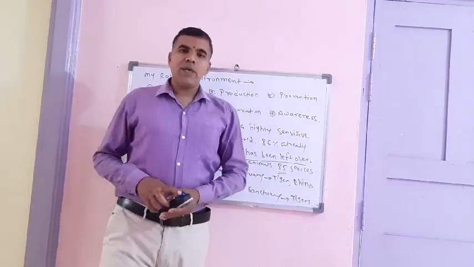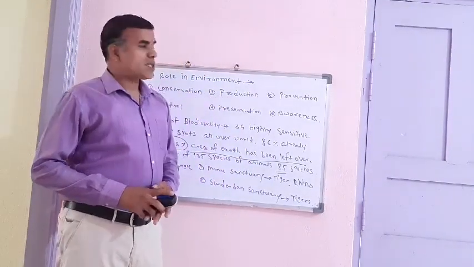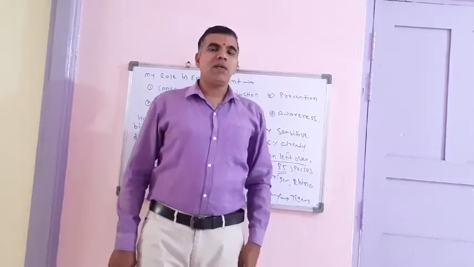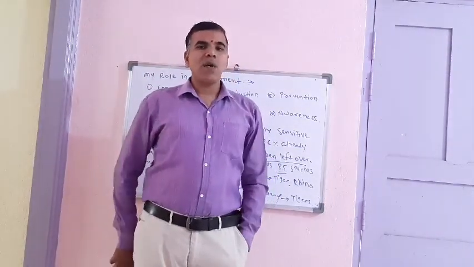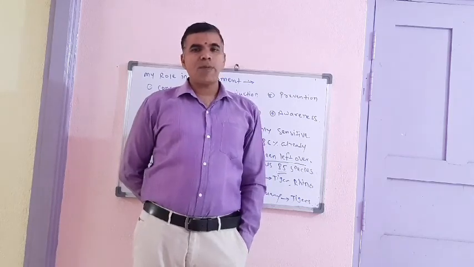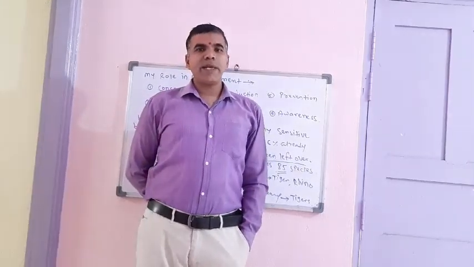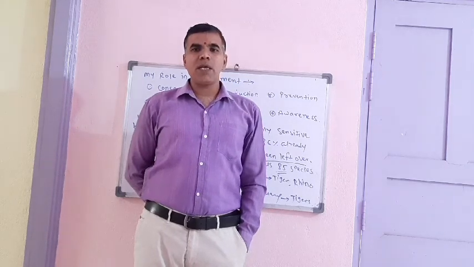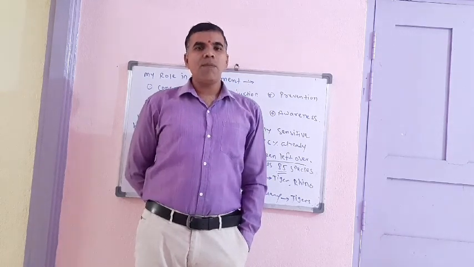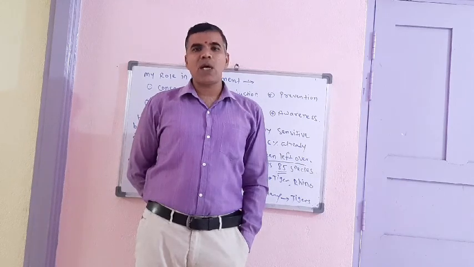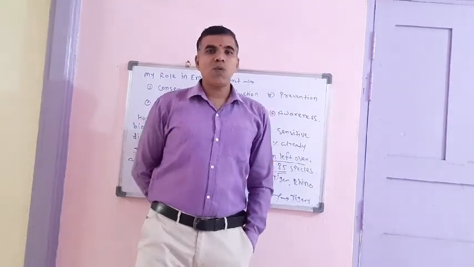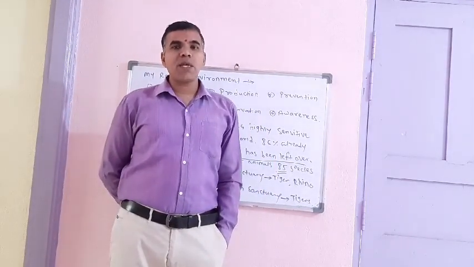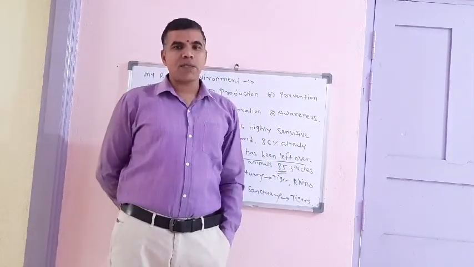Hi students, today we are going to discuss the next point, that is my role in an environment. In the last period we learned about biodiversity. There are three types of biodiversity: number one, genetic biodiversity; number two, species biodiversity; and number three, ecosystem biodiversity. By using these three types of biodiversity, we have to preserve the environment. We preserve the rare species of plants and animals.